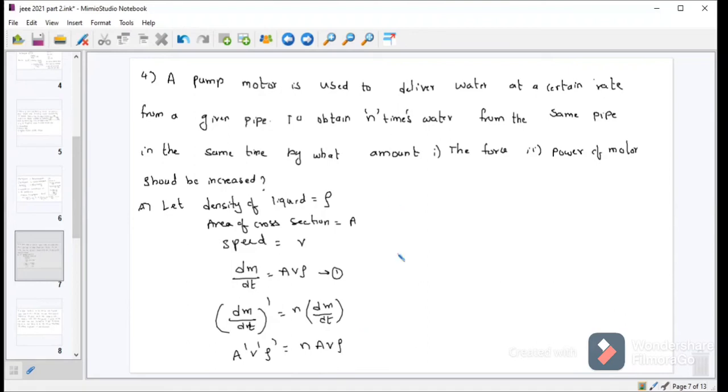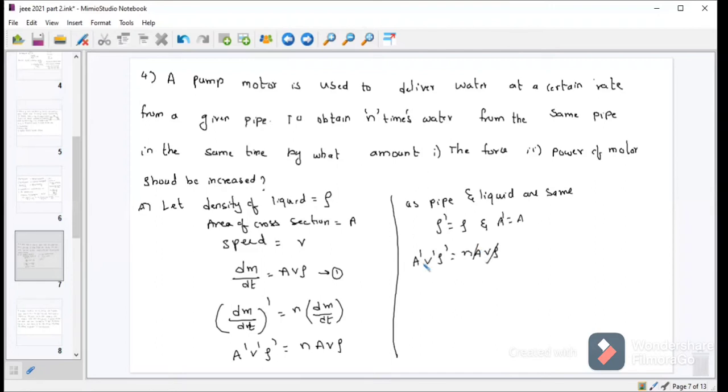As pipe and liquid are same, density will be same and area will be same. So from this formula, A dash V dash rho dash is equal to n A V rho.